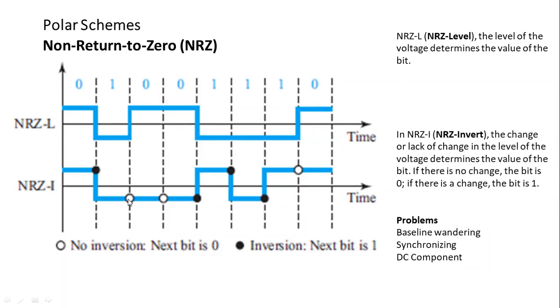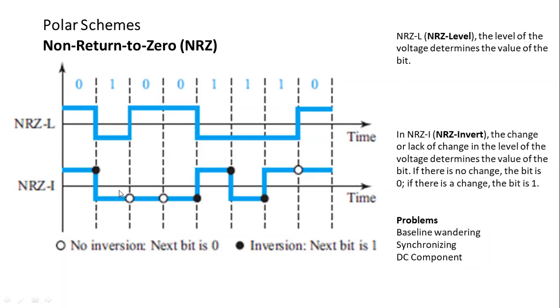What is the next beat? 0. No inversion, stay where you are. Next bit is 0, don't change the polarity, no inversion. The next bit is 1, change the polarity because inversion is there. Next bit is 1, change the polarity because inversion is there. Next bit is 1, change the polarity because inversion is there. Okay, don't change the polarity because the next bit is 0.